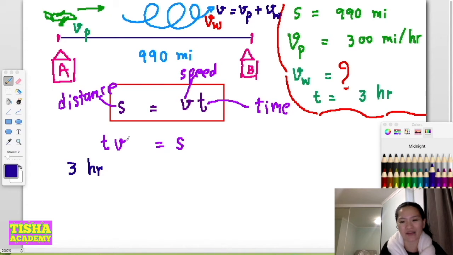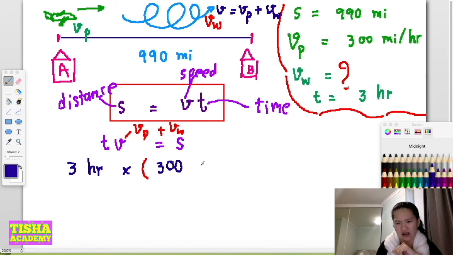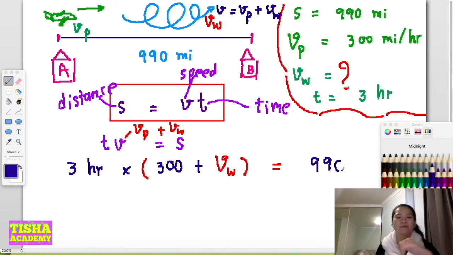Multiply with T. Now you know that V comes from VP, speed of plane, plus speed of wind. VP, speed of plane, is 300, so I put 300 here, plus the speed of the wind, that's what we want to find. And it equals our distance, 990 miles. They told you that in the question.